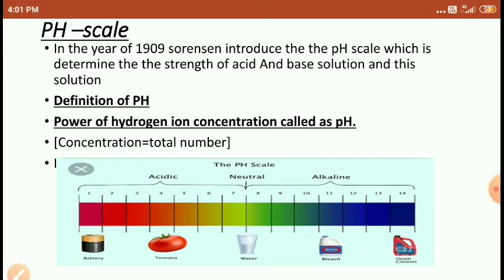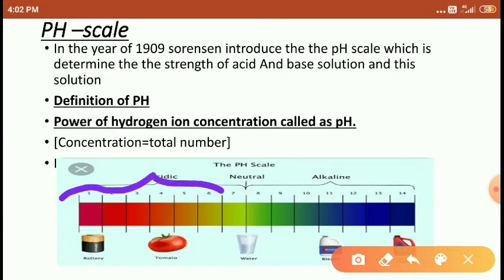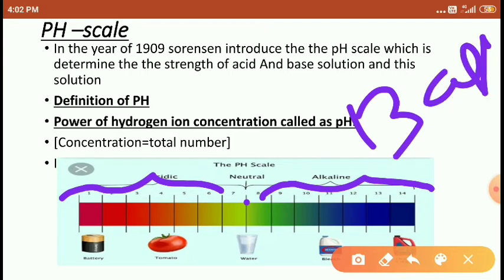When he dipped it in the solution, he got a different color. So the acidic colors are mentioned here like this. The red color slightly turns into green, the green is the neutral, and again from 7.1 it turns to violet, so that is the base. The bases range from 7.1 to 14.